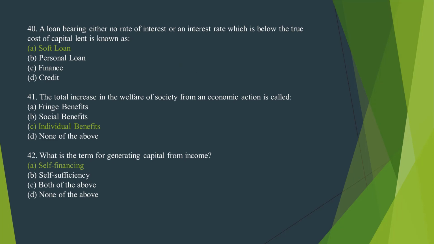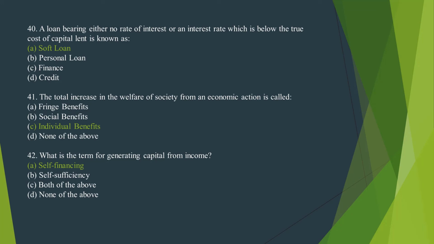Number 40. A loan bearing either no rate of interest or an interest rate which is below the true cost of capital lent is known as. The correct option is option A, soft loan. Number 41. The total increase in the welfare of the society from an economic action is called. The correct option is option C, individual benefits.